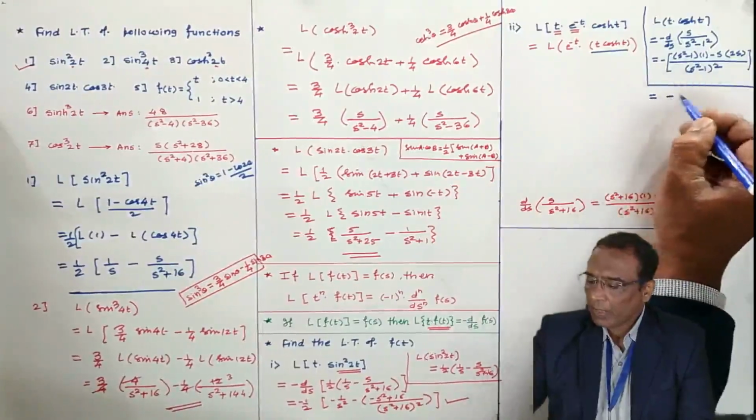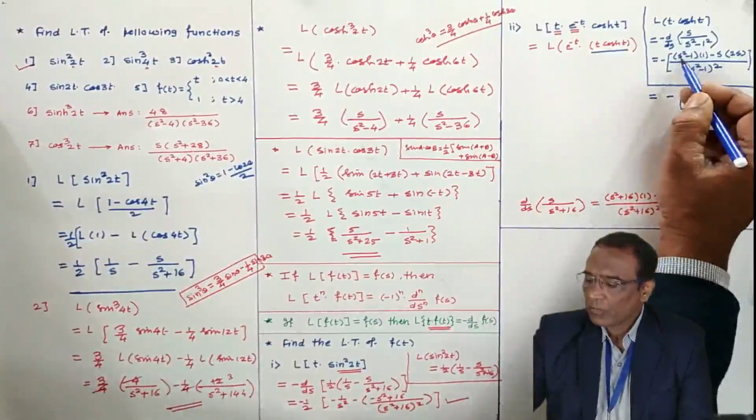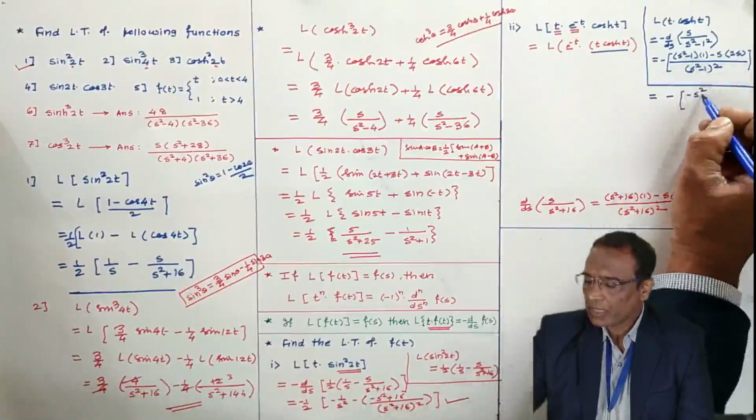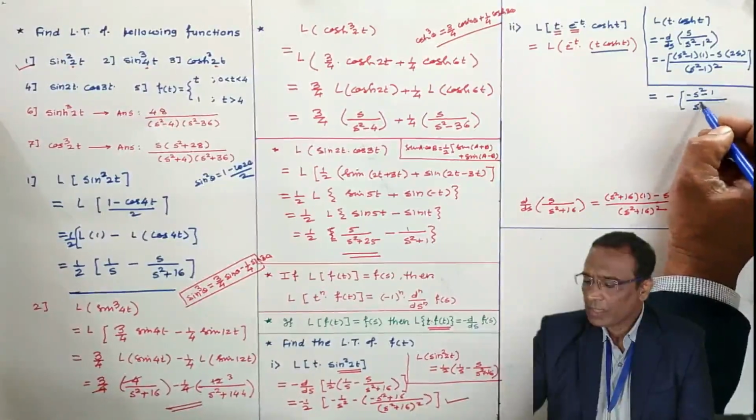This equals minus of (s square minus 2s square), which is minus s square, minus 1 as it is, and the denominator as it is.